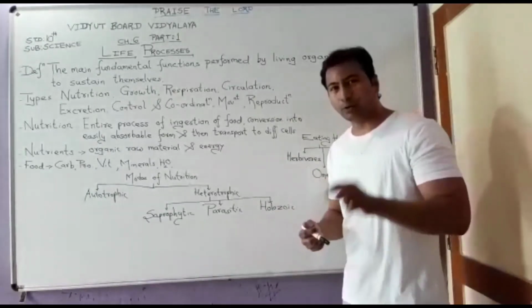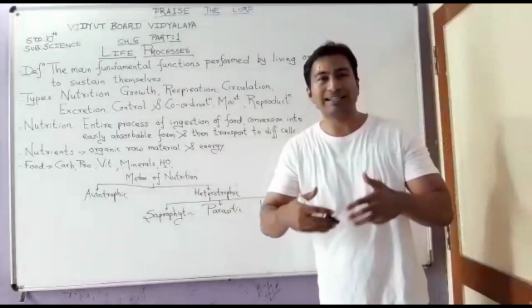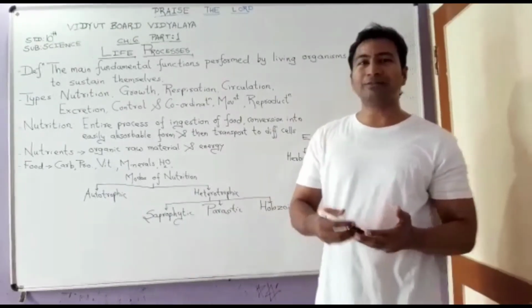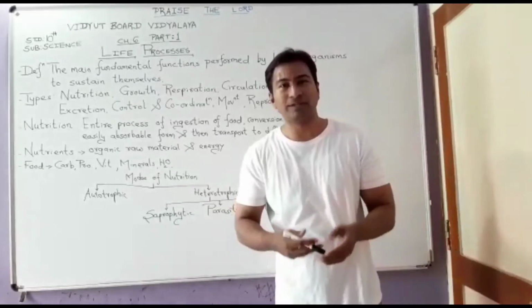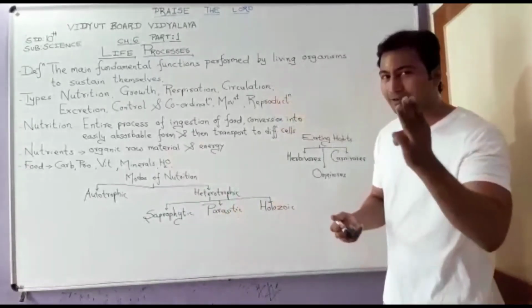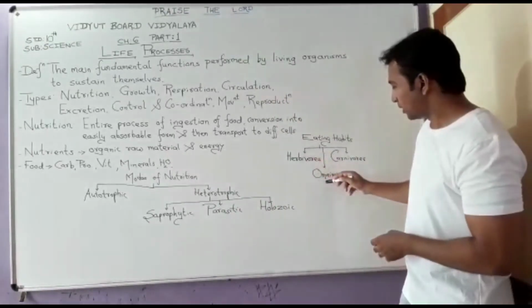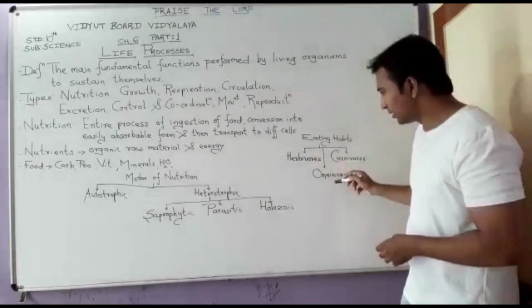Fine. Now, depending on the eating habits, how do the organisms eat? We do not have the same category of organisms. We have different categories of organisms. So on that basis, we have the three basic kinds, that is the herbivores, the carnivores and the omnivores.